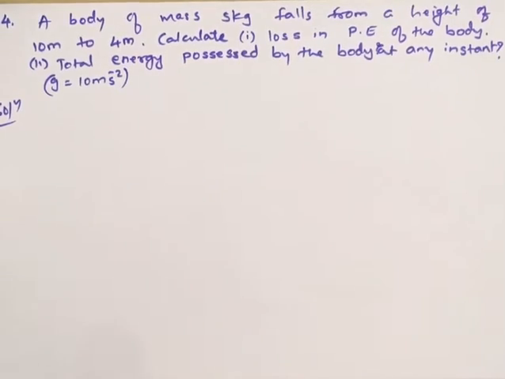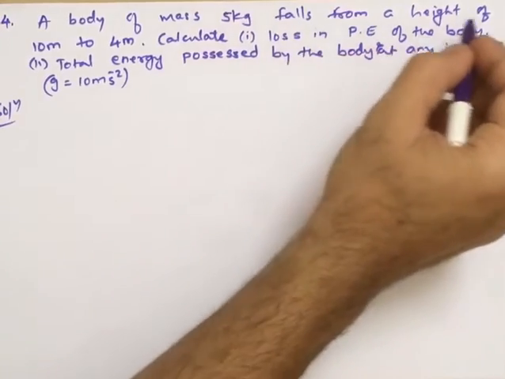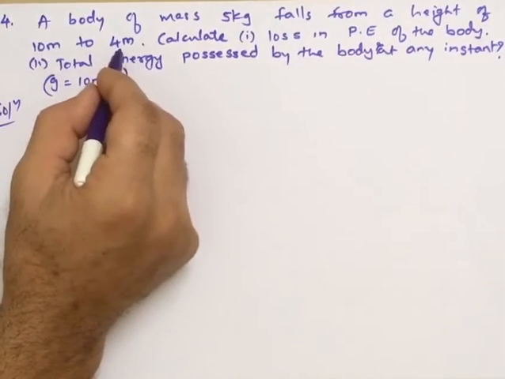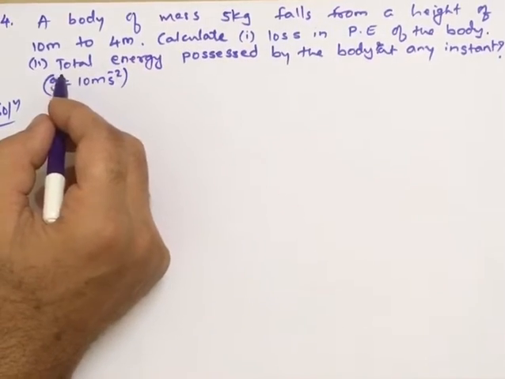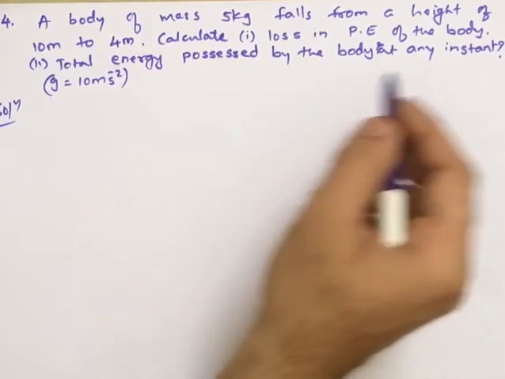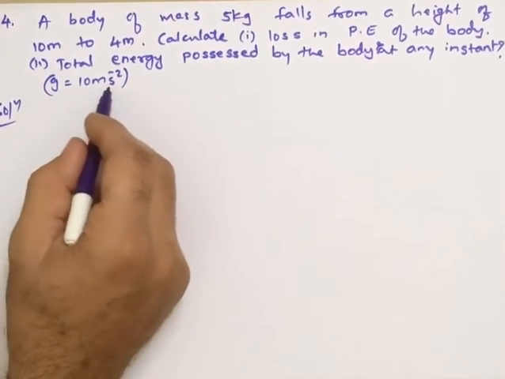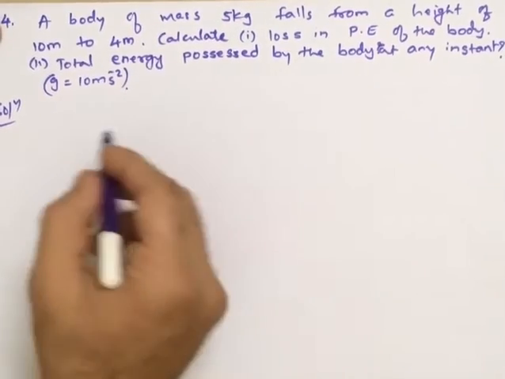The next type of question. A body of mass 5 kg falls from a height of 10 meters to 4 meters. Calculate the loss in potential energy and total energy possessed by the body at any instant. g is equal to 10 meter per second square, they have given. So this question is like this.